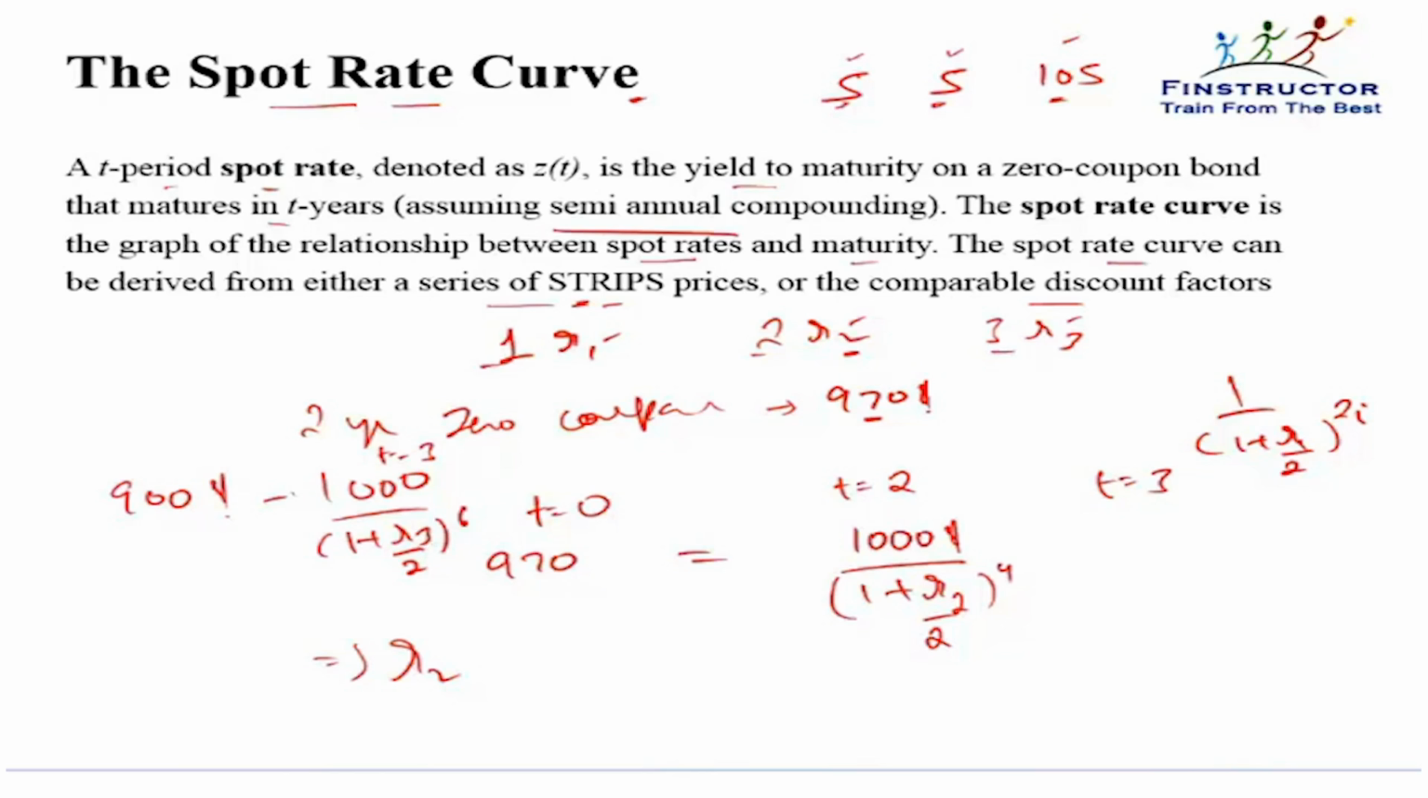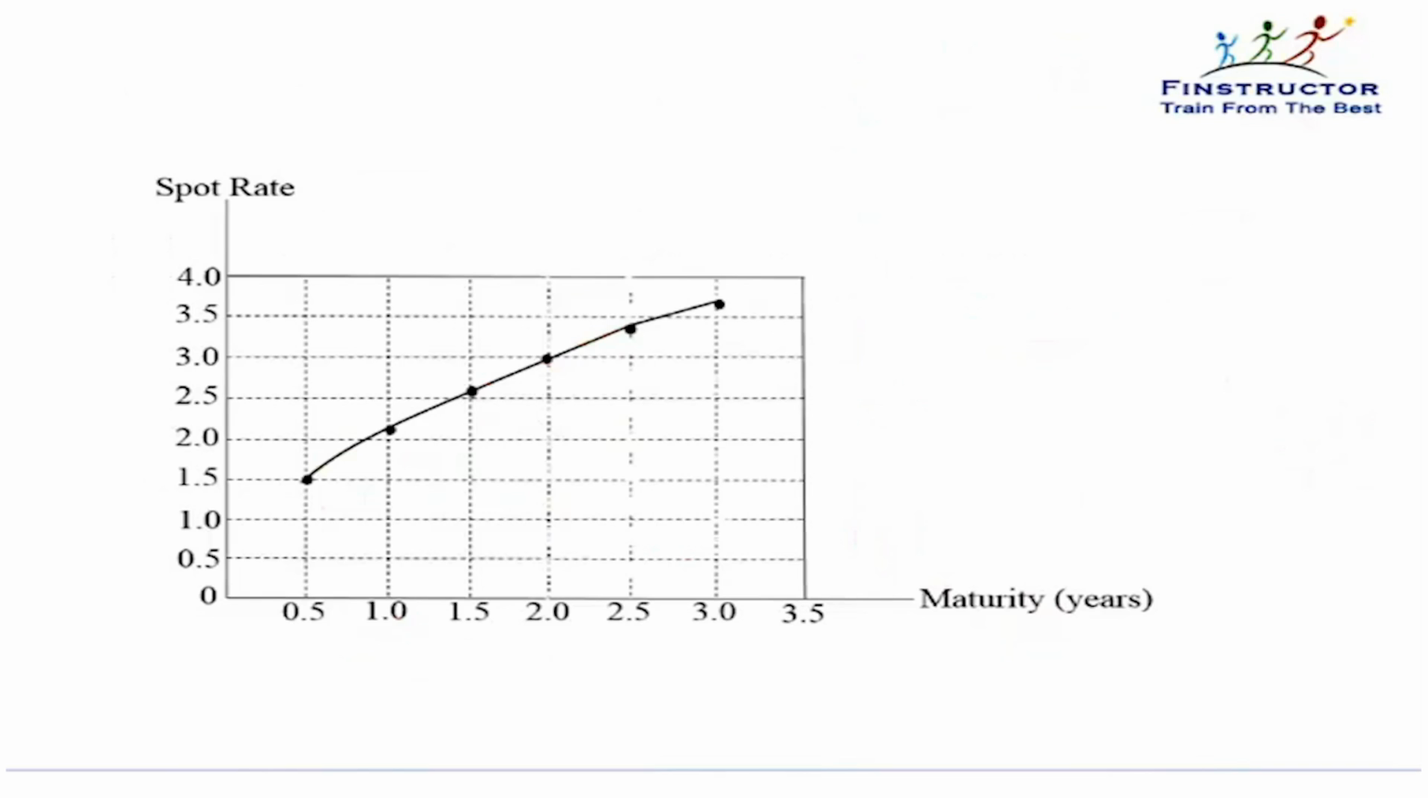Remember, the spot rate curve that depicts the relationship between the time to maturity and the spot rate can be derived from the prices of zero coupon bonds. That is, the yield to maturity of a 5-year zero coupon bond will be nothing but the 5-year spot rate. The yield to maturity of an 8-year zero coupon bond will be nothing but the 8-year spot rate, because there is only one discount factor, that is 1 plus R8 by 2 to the power 16. So R8 can be derived.